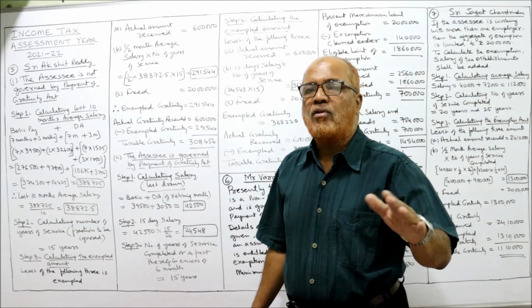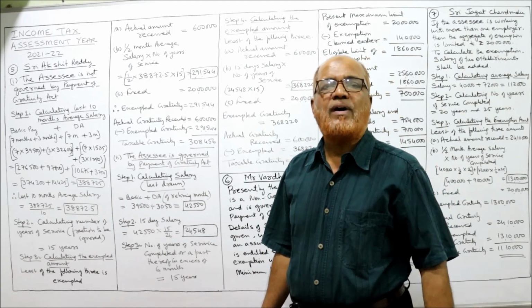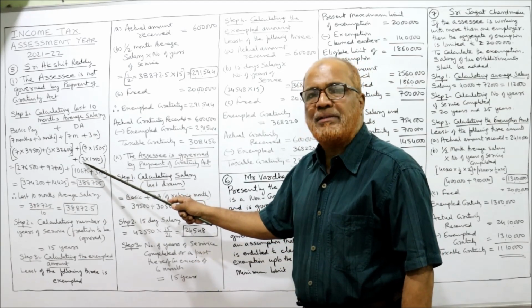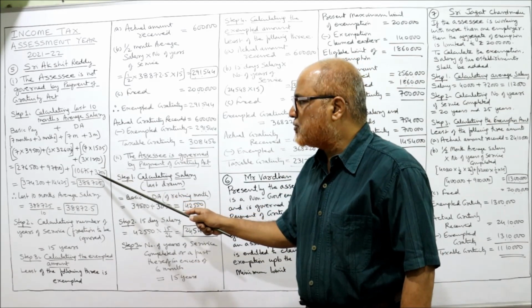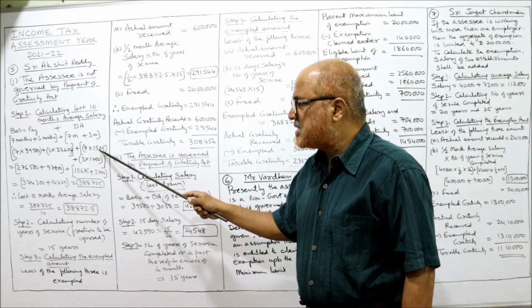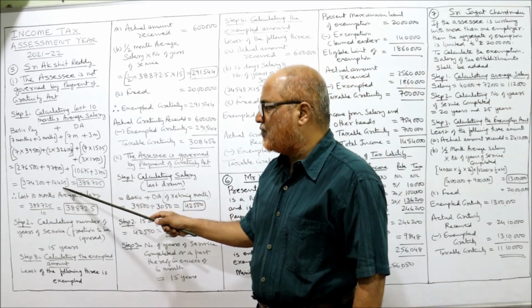Before that, he was getting DA of 2,500. So half of 2,500 is 1,250. So 1,250 into 3 months comes to 3,750. So this is the 7 months DA and 3 months DA, right? Total DA is 14,425.